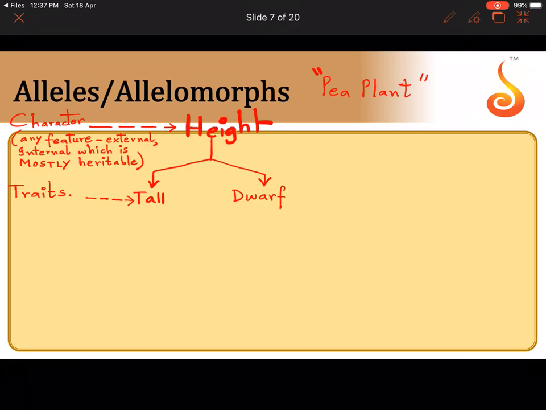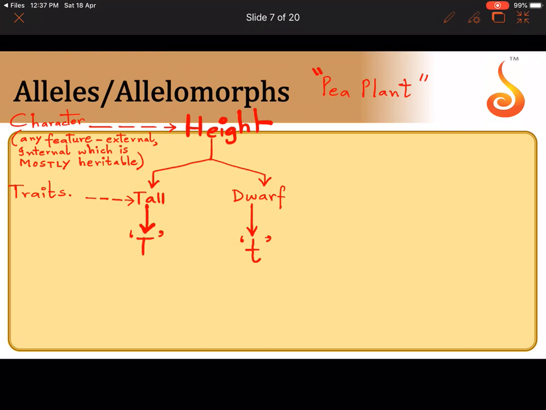Okay, now from the beginning we have been telling that for any character to express, you need a gene, because I told you a gene is a segment of DNA that codes for a protein which in turn expresses a character. So there should be a gene for the tall trait. There should be a gene for the dwarfness. So let me call the gene that is responsible for the expression of tall trait capital T. And the gene that is responsible for the trait of dwarf, I'm going to call it small t.